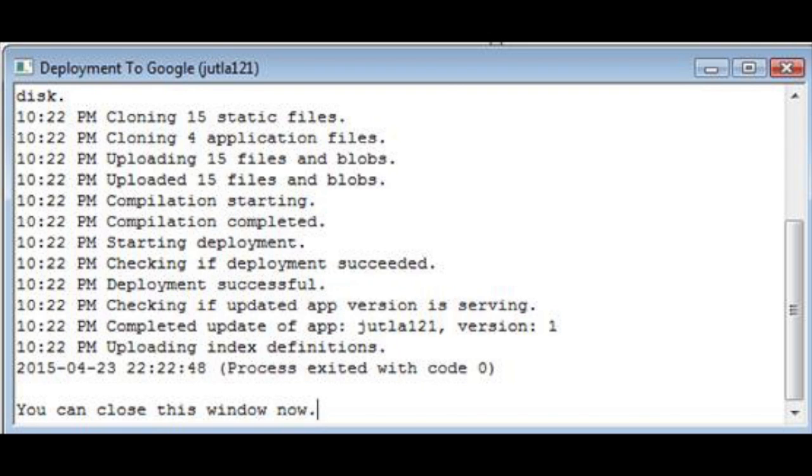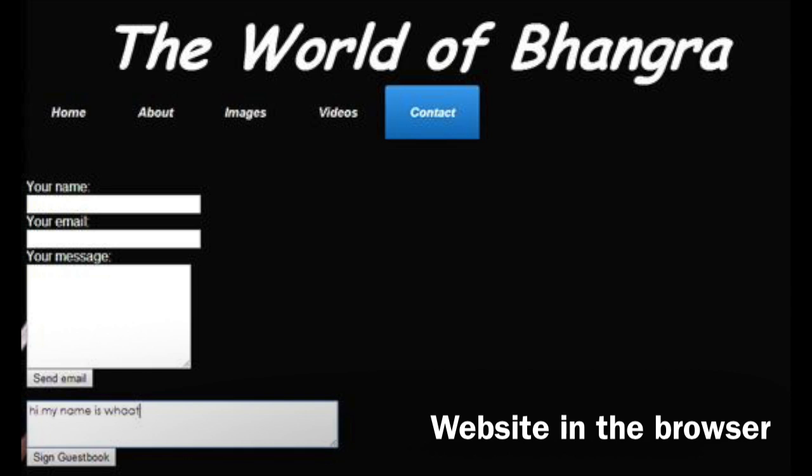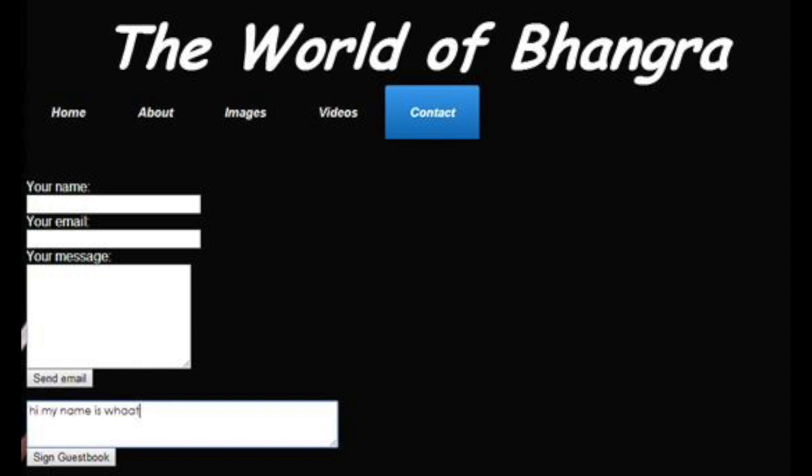As you can see from the screenshot, the Google App Engine is deploying the website onto the server so that when the website is opened in a browser, the submission form works perfectly fine. Here you can see that I have added the form onto my website, and at the bottom you can see that it says sign guestbook and you can add your own message to it.